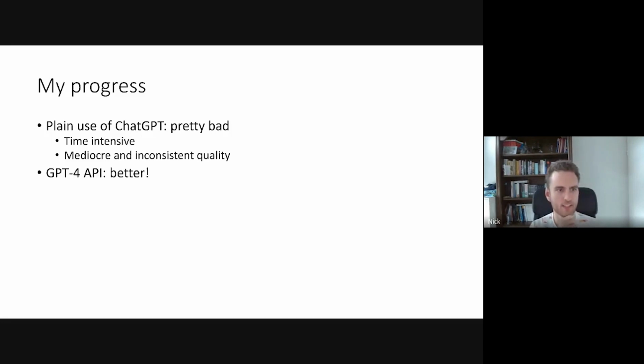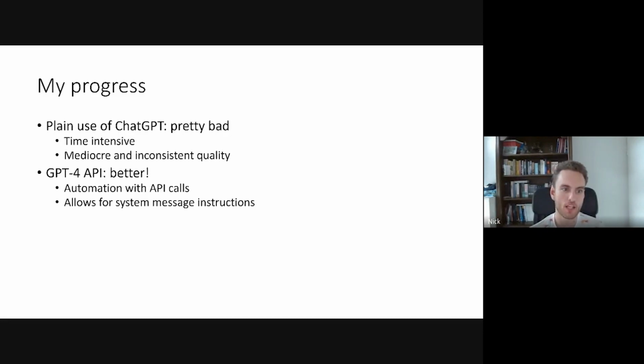But recently, I got access to the GPT-4 API, which gives much better results. So first of all, using the API calls, I can simply run ChatGPT inside a script that I wrote myself. So I can write a script that runs over all these students' codes and throws it into GPT automatically.